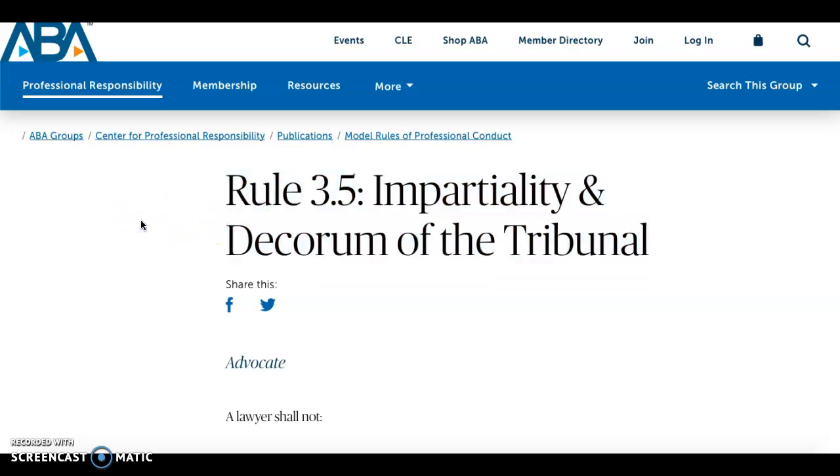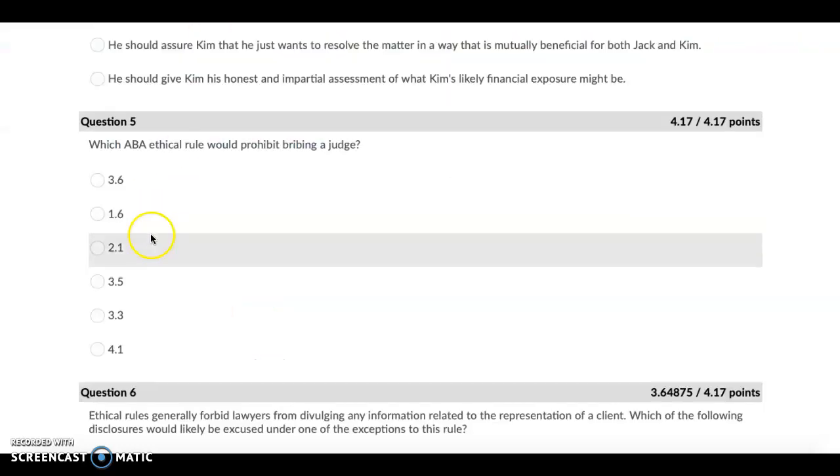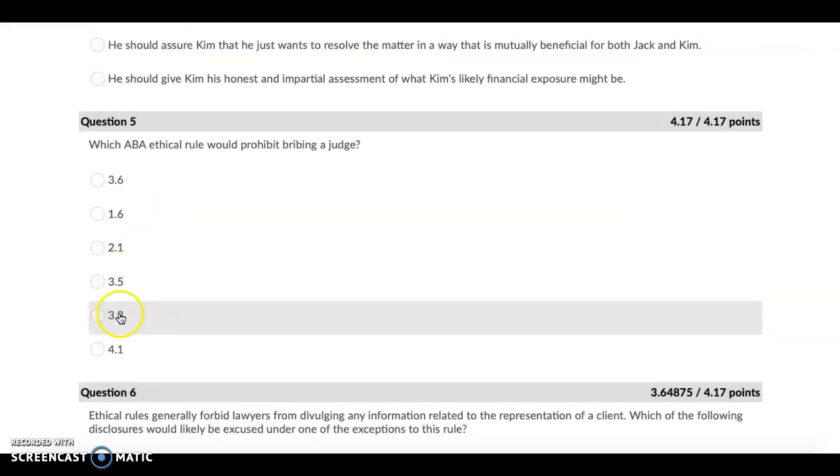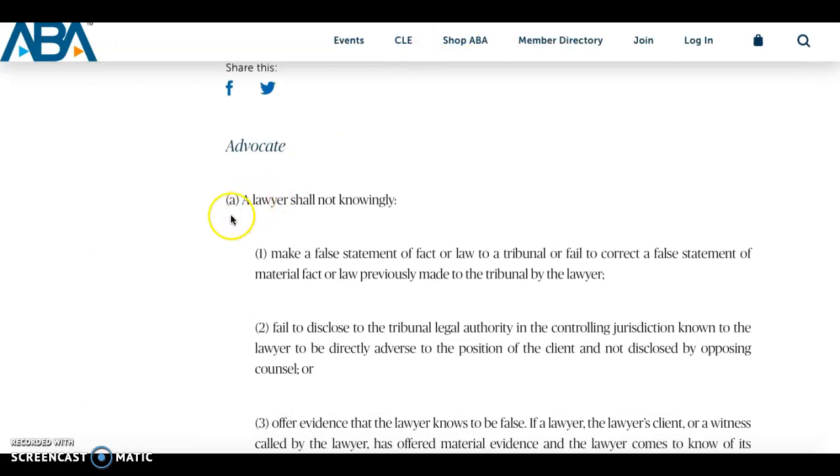Now, before we pick this one and move on to the next question, I want us to see exactly why the last two options, 3.3 and 4.1, are both wrong. 3.3, all it talks about is a lawyer shall not make false statements to a court, to a judge, or a jury. A lawyer shall not fail to correct a false statement.